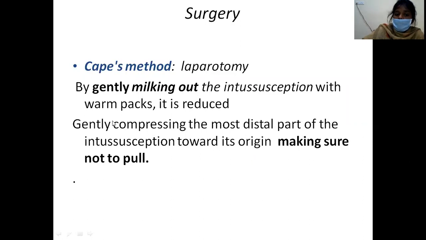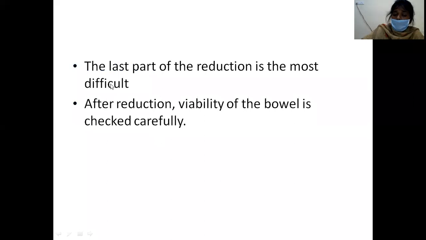Here the important point is that you have to gently compress the distal part of the intussusception, and you should not pull the bowel loop. Make sure that you do not pull it. You have to gently milk it out or squeeze it out, but you should not pull it out. While doing this procedure, the last part of the reduction will be difficult.